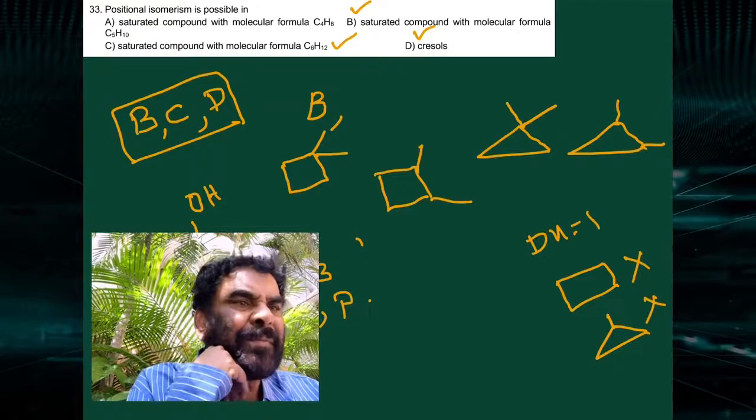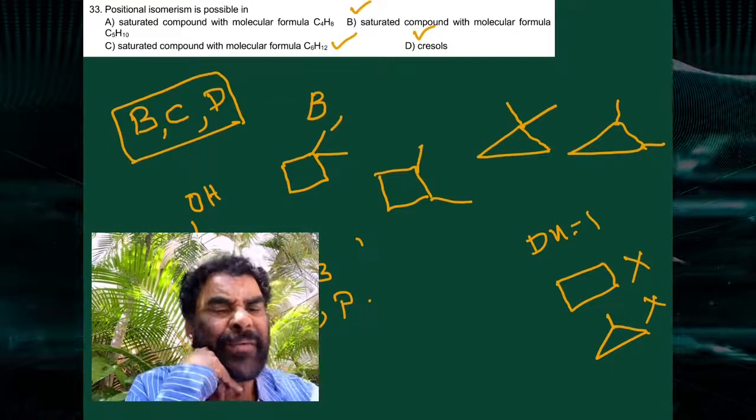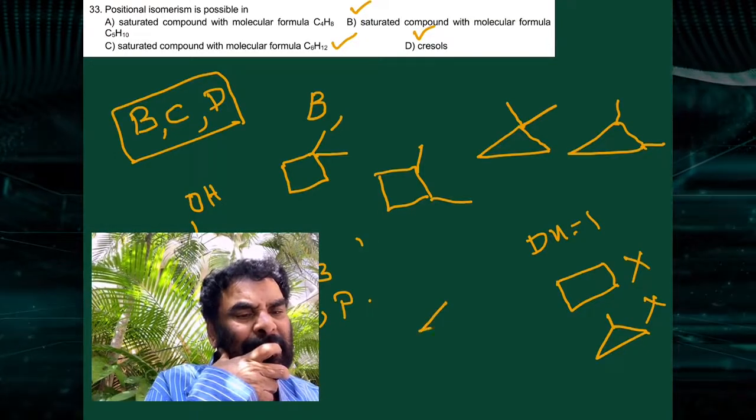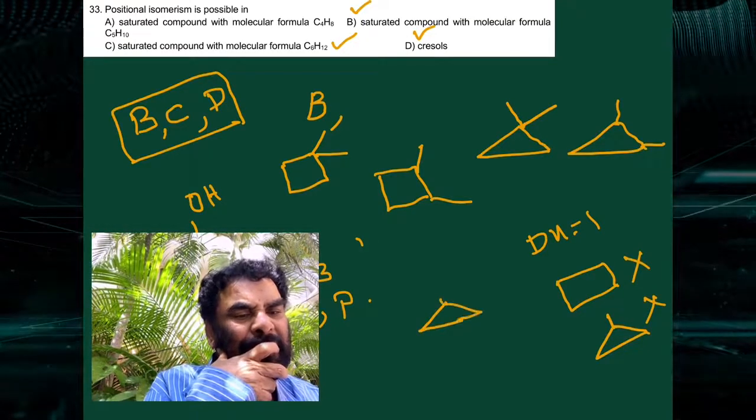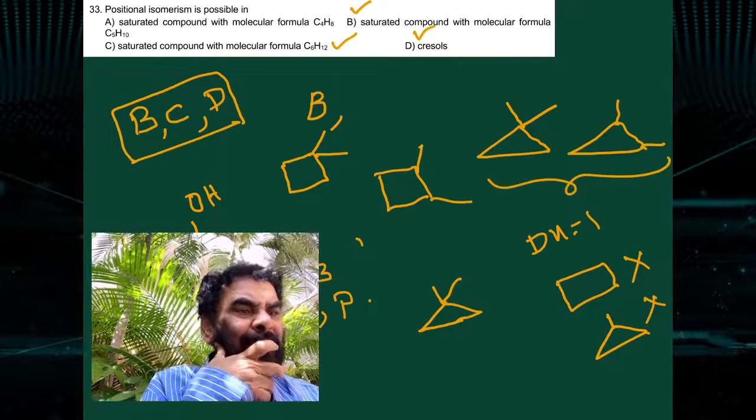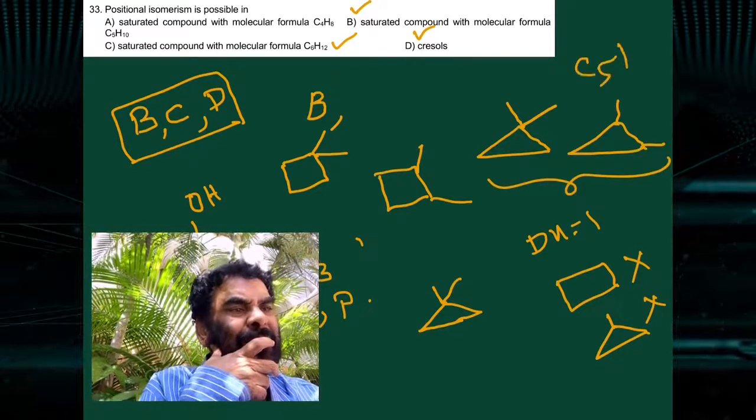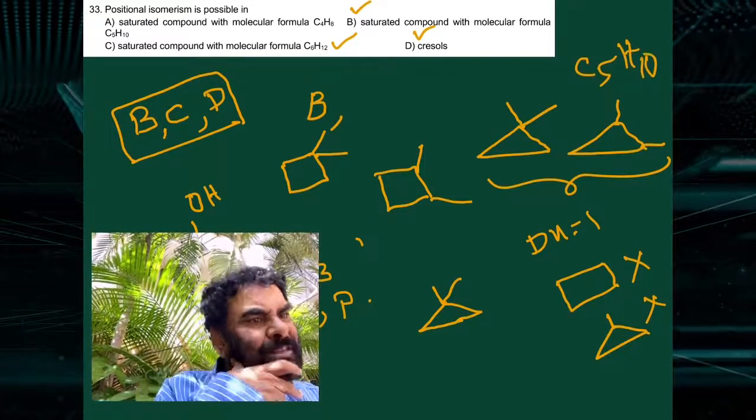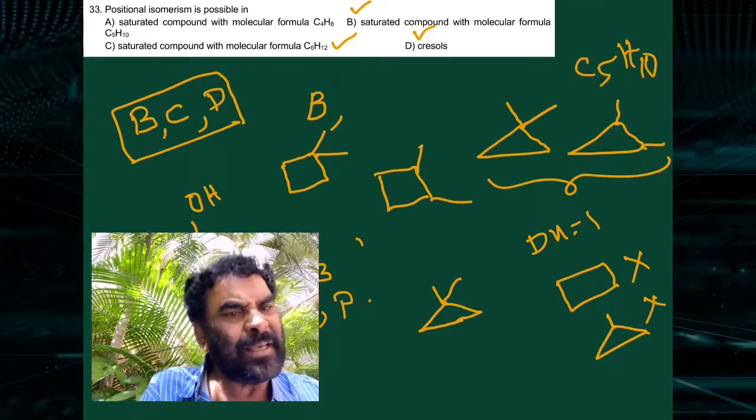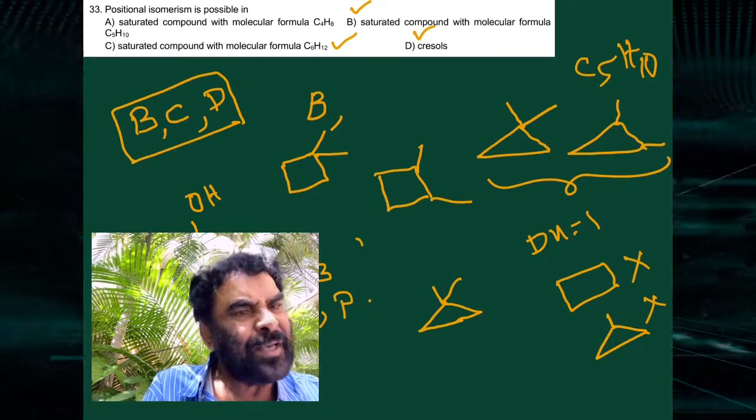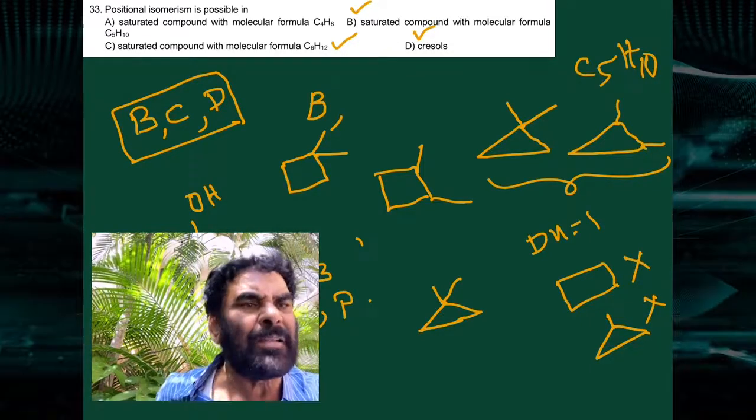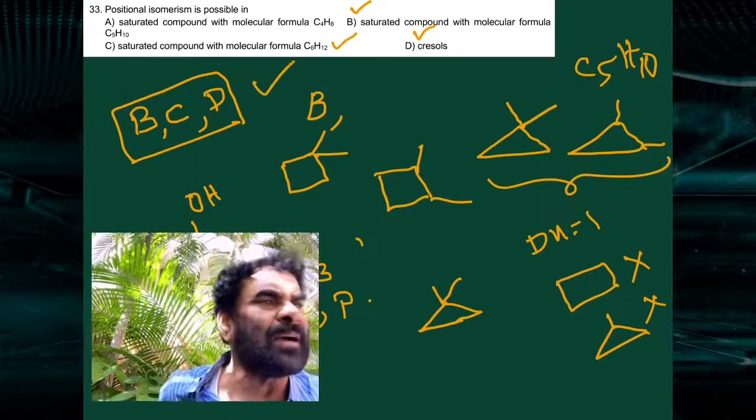Positional isomerism: 5 carbons, C5H10, cyclopropane with 1,1-dimethyl and 1,2-dimethyl, possible. They are position isomers, saturated. This is a saturated compound with the molecular formula C6. Yes, a 6-member ring with 2 methyl groups, and you can reduce the ring size as well. Here also possible. So B, C, D are the correct ones.